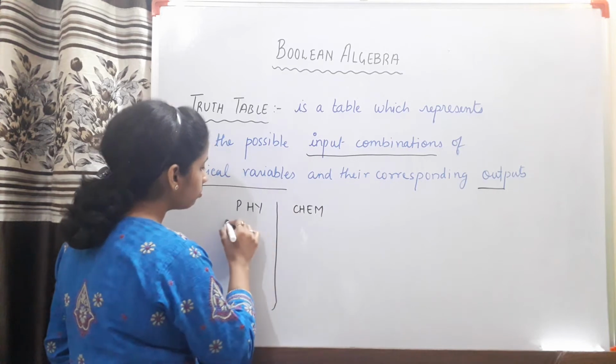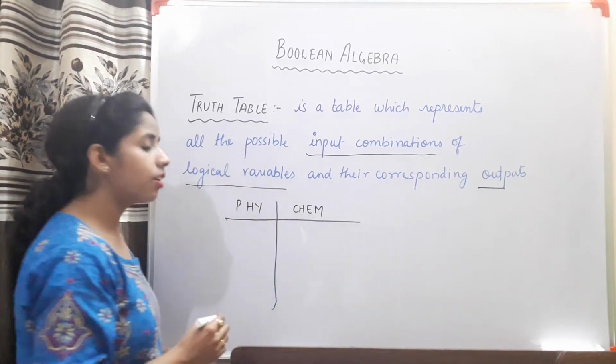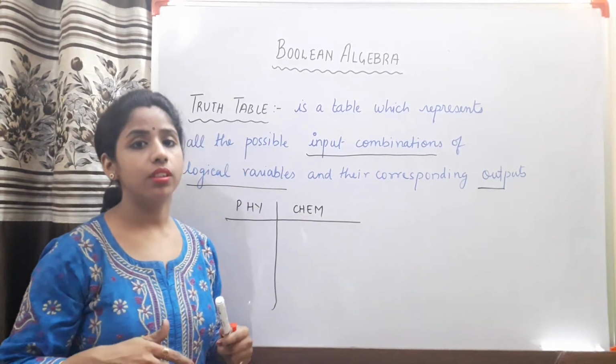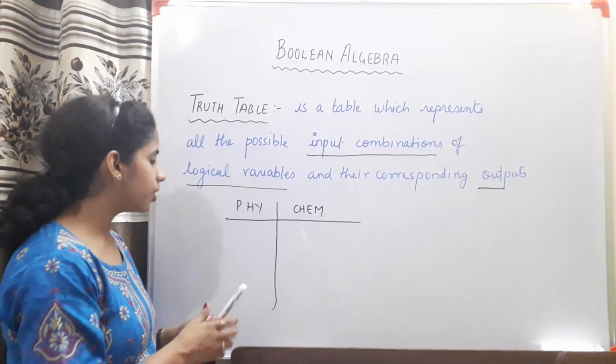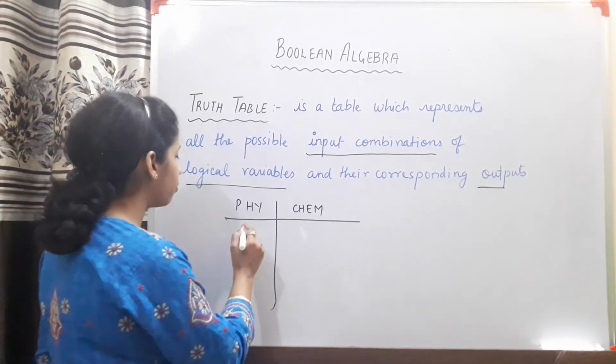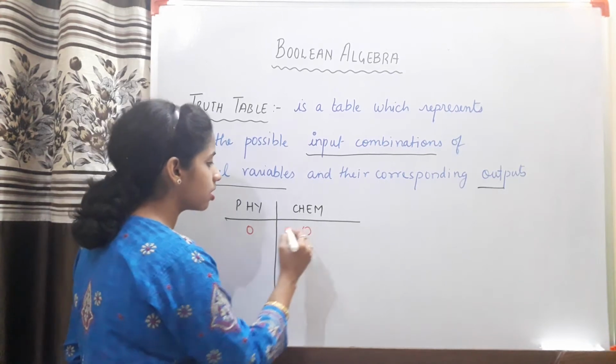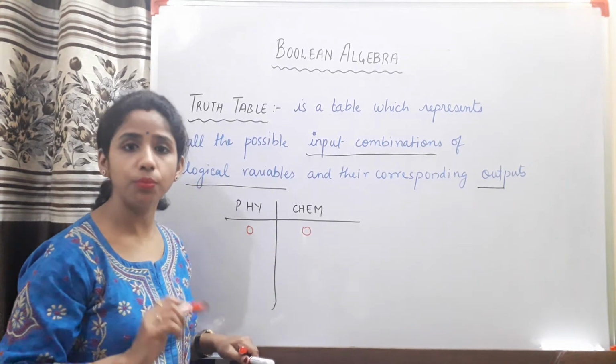If I talk about its possibilities, then one possibility can be that you fail in physics and fail in chemistry. This is the first possibility, that you fail in both.